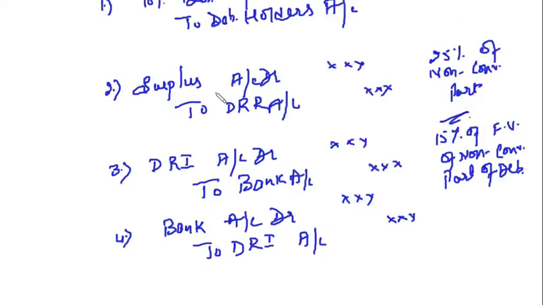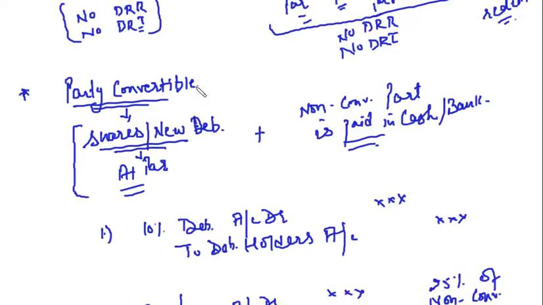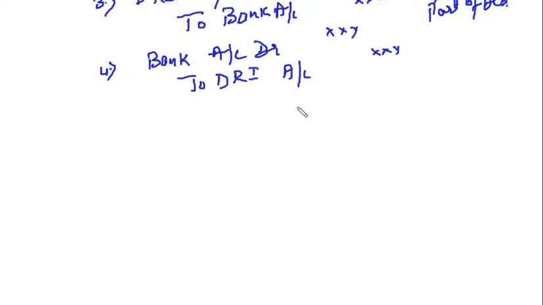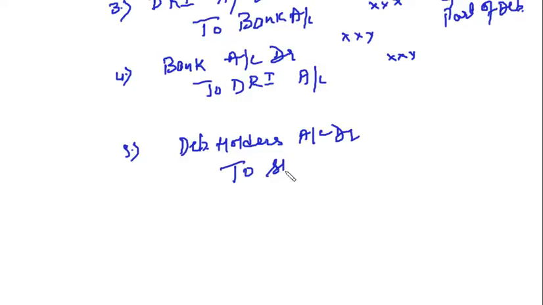Right? Now what you are doing is you have to pay off these debenture holders. Half of them you have to convert into shares or new debentures, and the rest you have to pay through bank. Now what is going to be the journal entry for that? Debenture holders account debit to share capital, or say 8% debentures account, that is the new debentures.